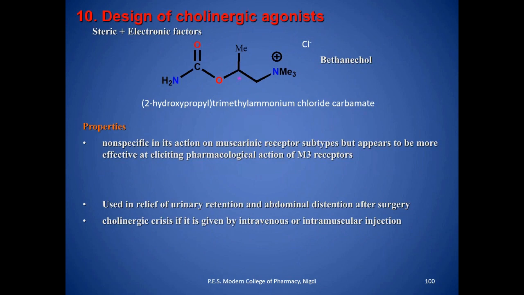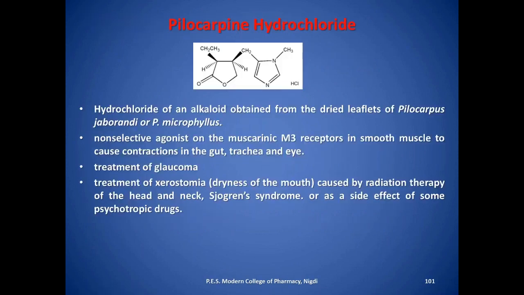Then methacholine, also called beta-methylcholine. Steric and electronic factors affect its actions. It is non-specific in its action on the muscarinic subtypes, but appears to be more effective in eliciting pharmacological action at the M3 receptor. Therefore, it is used in the relief of urinary retention and abdominal distension after surgery, and in cholinergic crisis if given by intravenous or intramuscular injection. It is very stable and orally active.